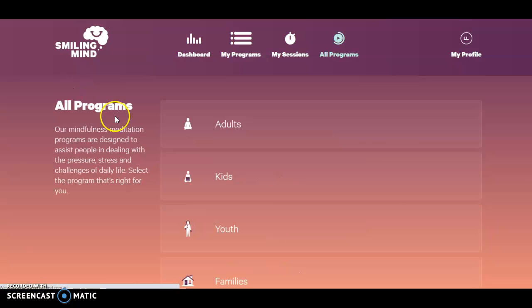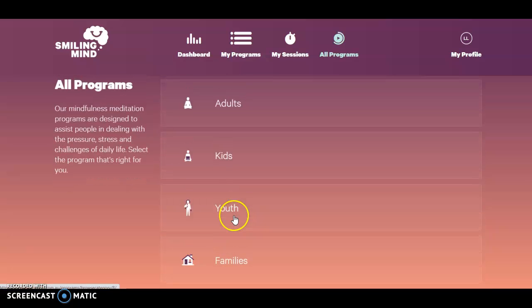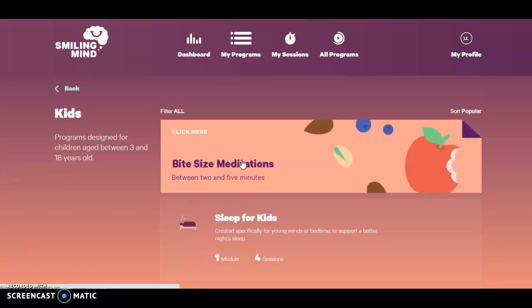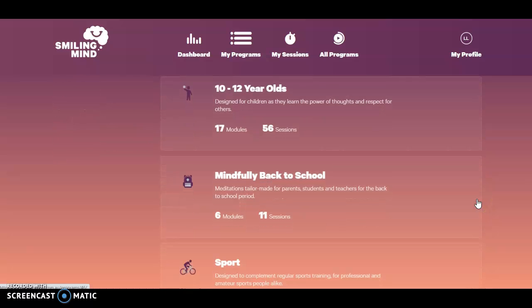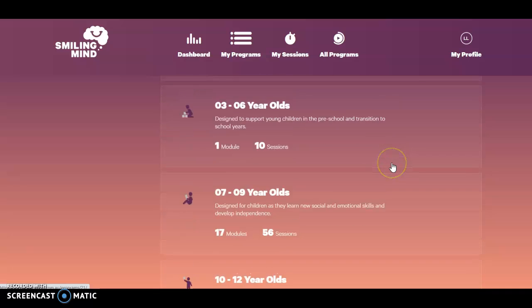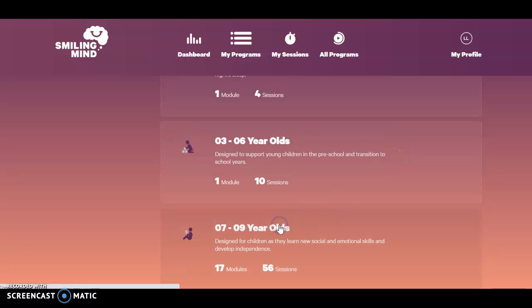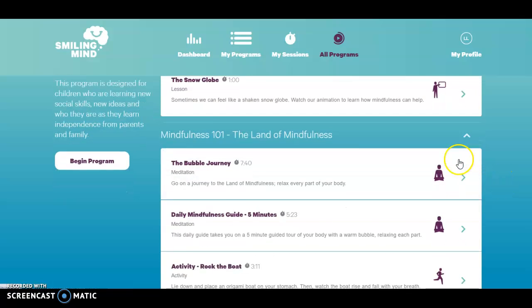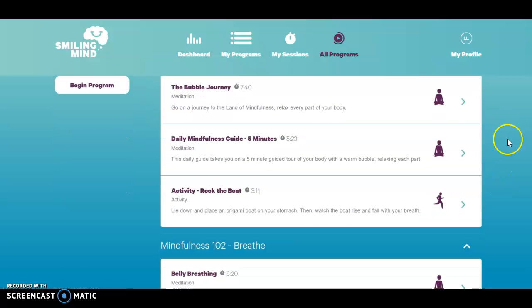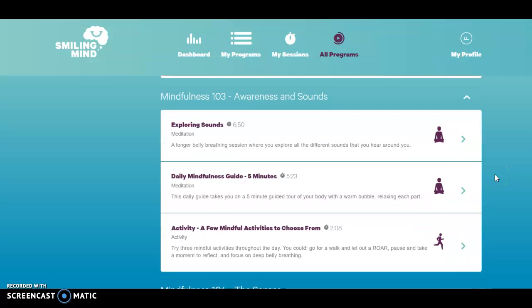If we go back, that was under classroom. You can also go to kids or youth depending on what ages you teach. Let's go to kids for now. You can see that there are lots of different programs for different age ranges and lots of different modules as well. So I teach around 7 to 9-year-olds. If I click that, I can see all of the different modules broken up based on the title, and then I can also look at all of these different lessons that they have.